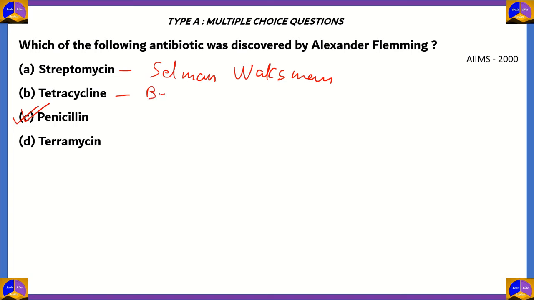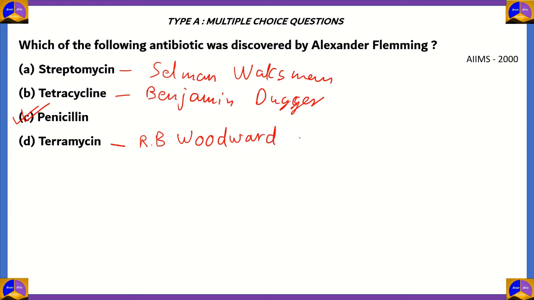Tetracycline was discovered by Benjamin Duggar, and Terramycin was discovered by a joint effort between R.B. Woodward, a Harvard professor, and the company Pfizer. You know, that company which is manufacturing vaccines right now. So Pfizer, in association with R.B. Woodward, discovered the drug Terramycin.